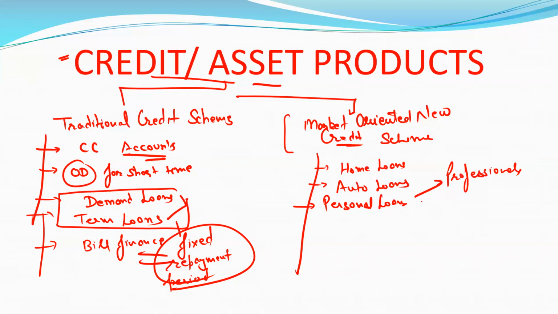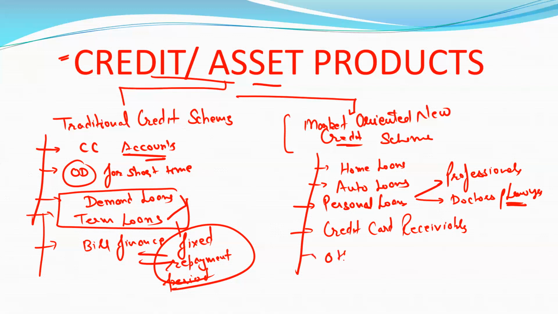Next one is for doctors or lawyers, all of whom come under professionals. Next one is credit card receivables, or some other loan products, or some other retail loans. All are under the new market oriented credit schemes.